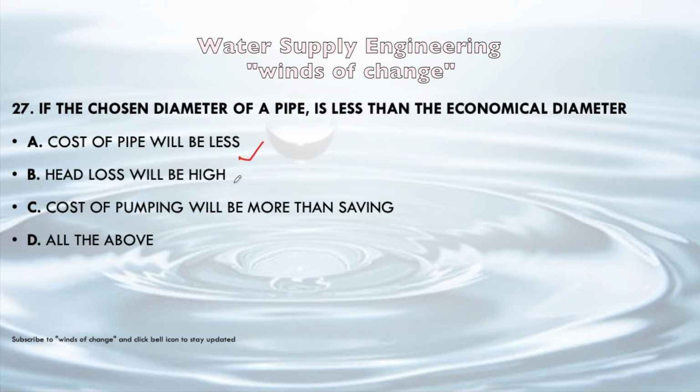Why? The head loss formula, that is the friction loss, is FLQ square upon 12.1 d raised to the power 5. We can see that head loss is inversely proportional to d raised to the power 5, so it will lead to a higher level of head loss. Cost of pumping will be more than saving, obviously. So all of the above will be the correct answer.